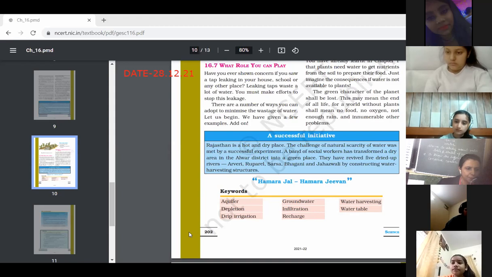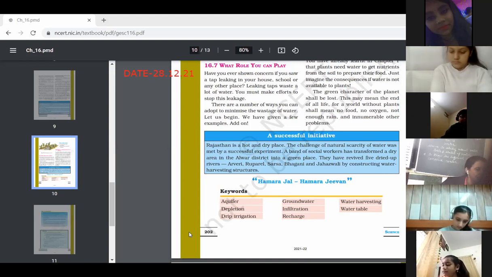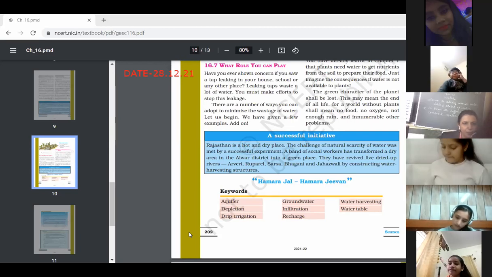Yes, Bhumi Chaudhary. Yes, ma'am. It is on page number 201. The rainwater can be used to recharge the groundwater. This is referred to as water harvesting or rainwater harvesting. So children, here it is written only water harvesting, meaning conserving of water is known as water harvesting. If one word gets added, that is rainwater, it means we are saving or conserving rainwater. So any of the definitions you may write down. Next comes water table.